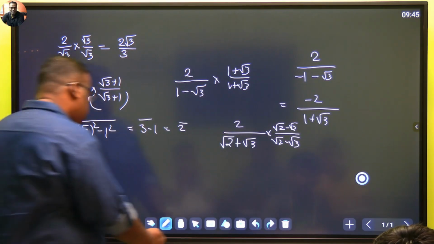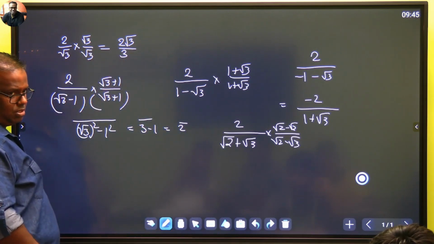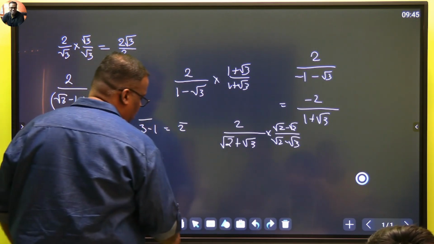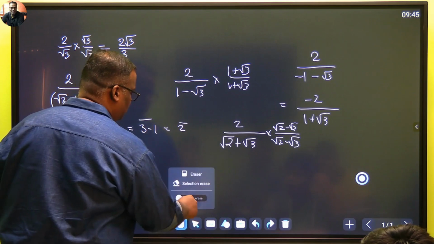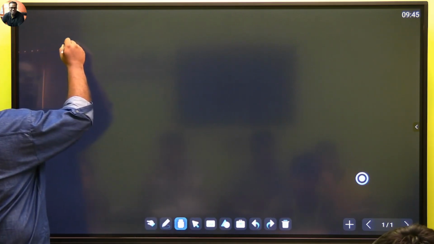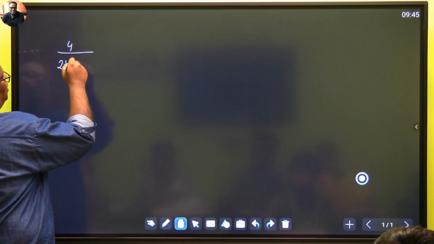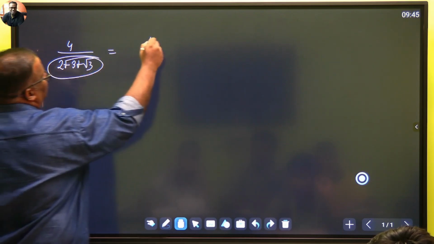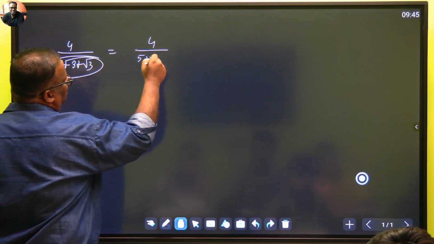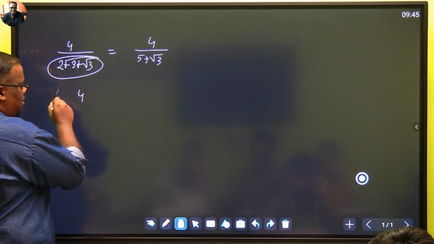Yes, a number with 3 terms can be taken. Then you have to group 2 terms and group 2 terms. The problem will be a bit long. Okay, we can have that. Why not? You can have a number like 4 by 2 plus 3 plus √3. That is a silly number, because it becomes 4 by 5 plus √3. There is no tension in such a number. The tension is in this one.